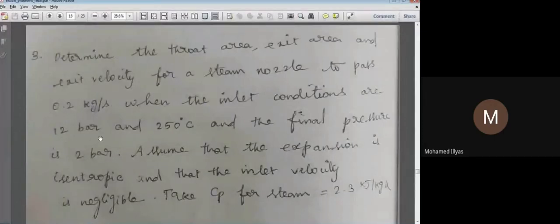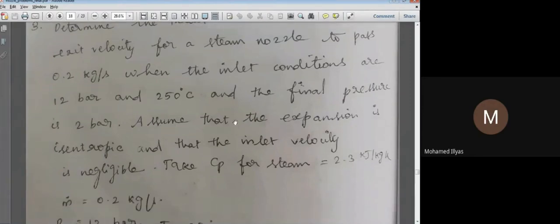And inlet conditions are 12 bar and 250. So pressure P1 is 12 bar and T1 is 250 degrees Celsius. The final pressure is 2 bar. Final pressure means it could be an exit pressure. So 1 is inlet, 2 is throat, and 3 is outlet. That is exit. So P3 is 2 bar here.